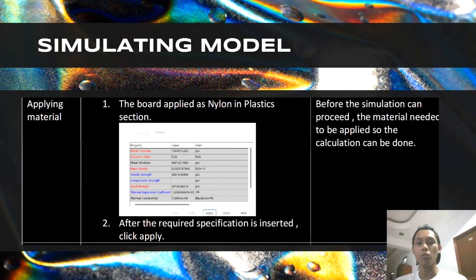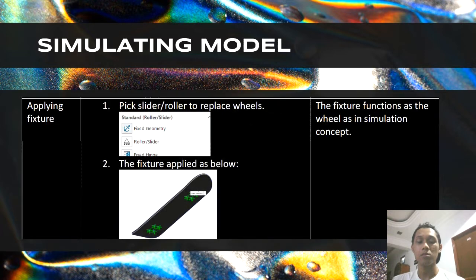First of all, we set the material as nylon in the plastic section. This applies the material to create a real life simulation and validate the FEA simulation results. For the next one, we apply the fixture. This is to simulate the roller.